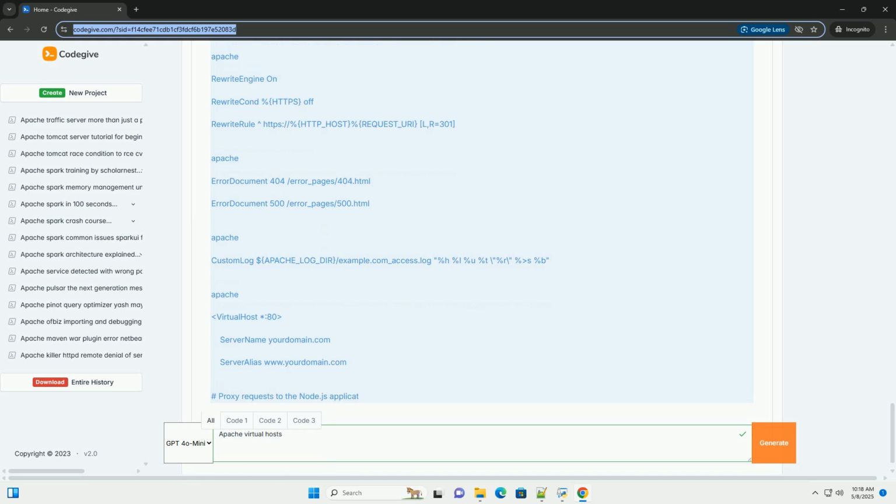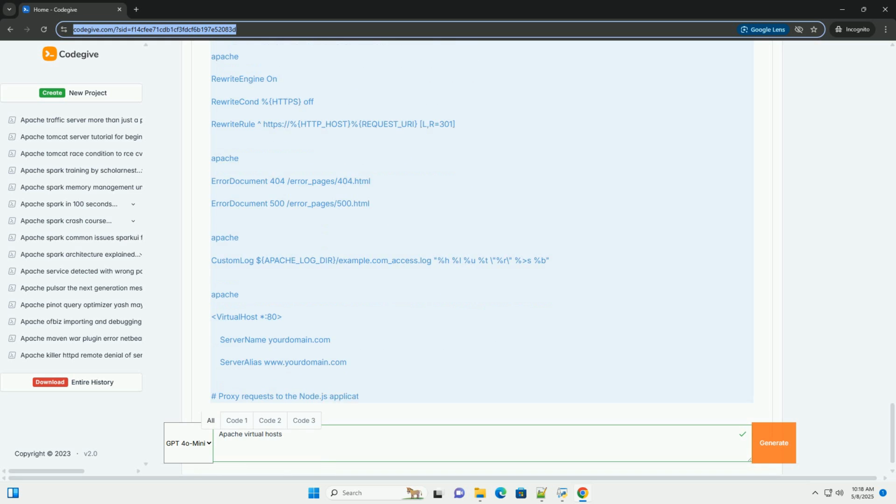Run Certbot. Certbot will automatically configure your virtual hosts for HTTPS. It will obtain and install the certificates. Modify your virtual host configuration files to listen on port 443 (HTTPS). Set up automatic renewal of the certificates.